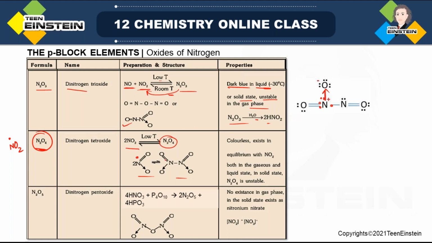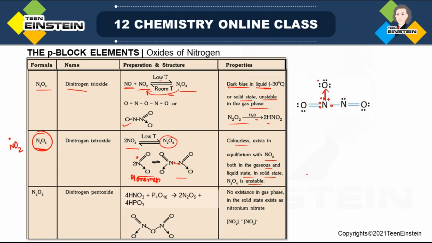It has a single lone electron on each nitrogen, and these two lone electrons together make this N-N bond. It is colorless and exists in equilibrium with NO2, both in gaseous and liquid state. In solid state, N2O4 is unstable. Whatever the form, it is unstable because it has a tendency to break to the monomer. So this is the monomer.